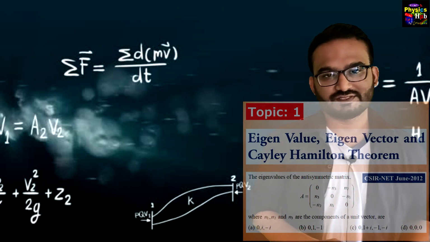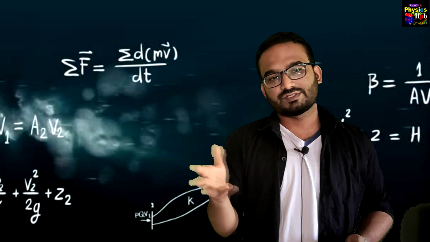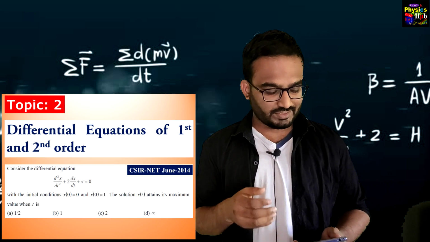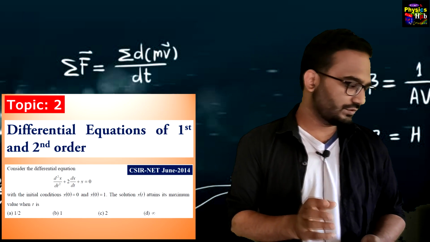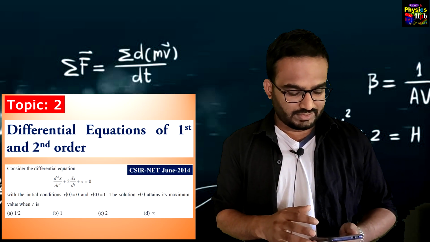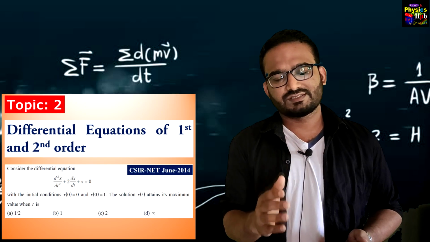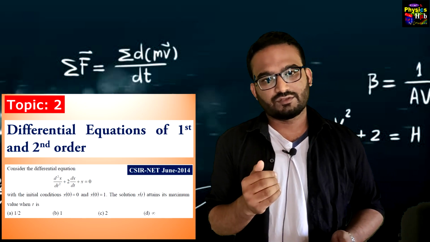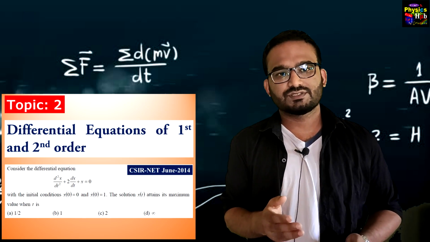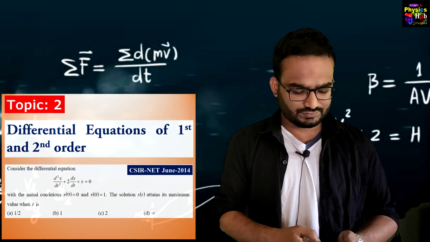I will move forward very fast so that I can cover 50 topics in less time. So number 2, differential equations of first and second order. Okay, this topic is also very important. Almost every year in every exam of CSIR NET, you get one question of 3.5 marks from this particular topic, and the questions are set very easy, so you can easily attempt them.